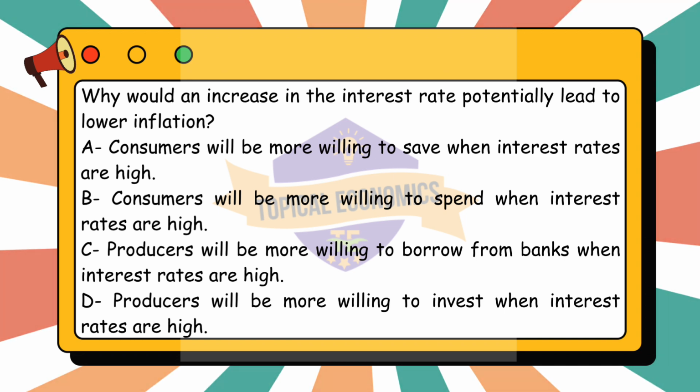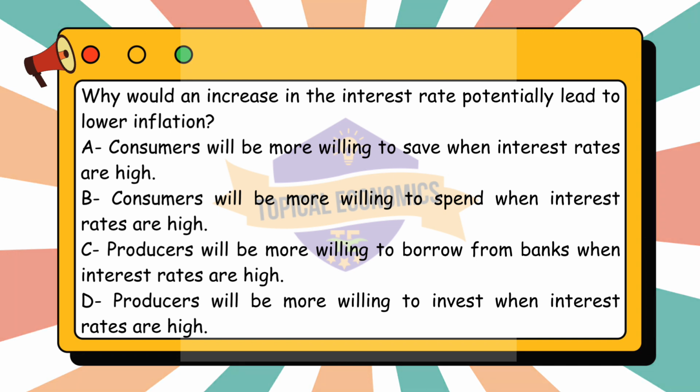An increase in the interest rate typically leads to lower inflation because higher interest rates make borrowing more expensive and saving more attractive. This reduces consumer spending and business investment, which in turn lowers overall demand in the economy. When demand decreases, there is less upward pressure on prices, which helps to control inflation. Analyzing the given options. Option A, consumers will be more willing to save when interest rates are high, is correct. Higher interest rates incentivize consumers to save rather than spend, reducing demand and helping to control inflation.